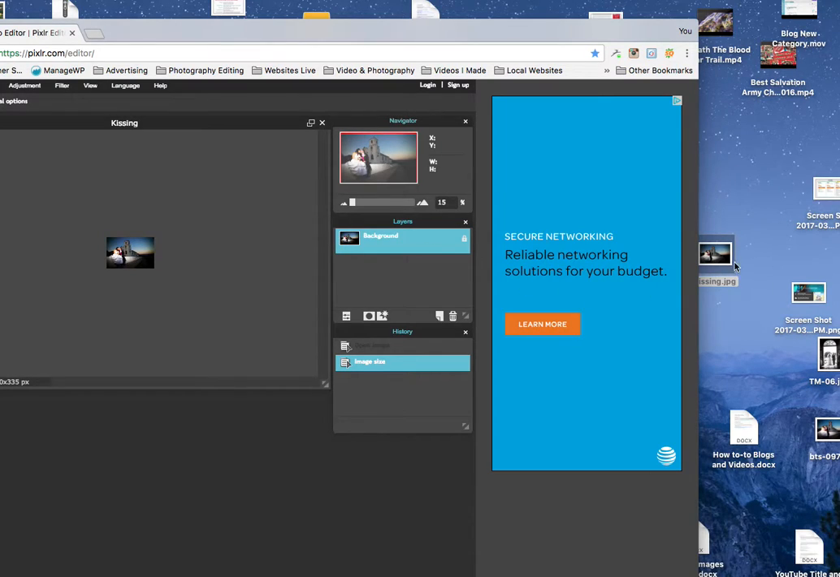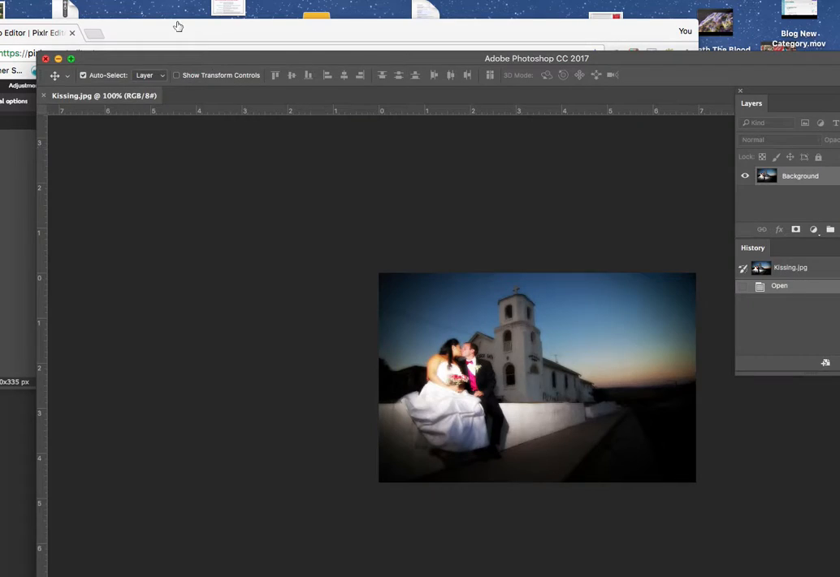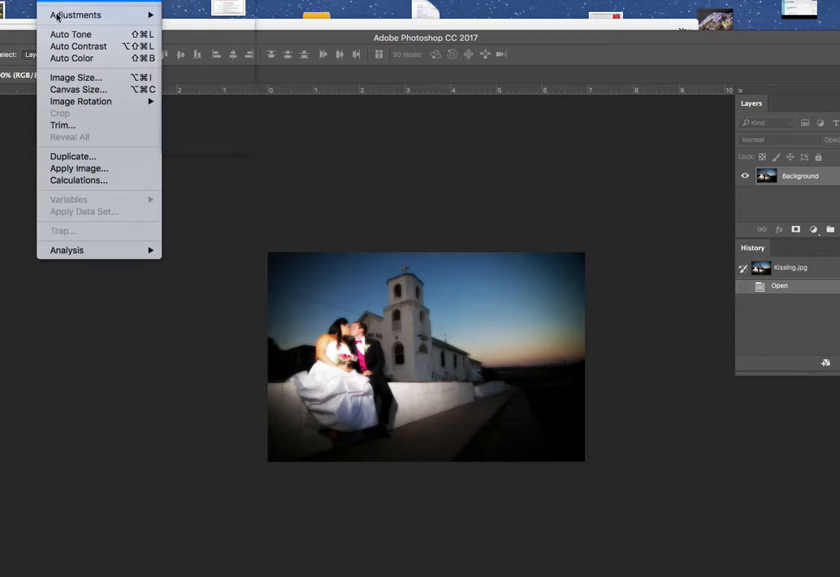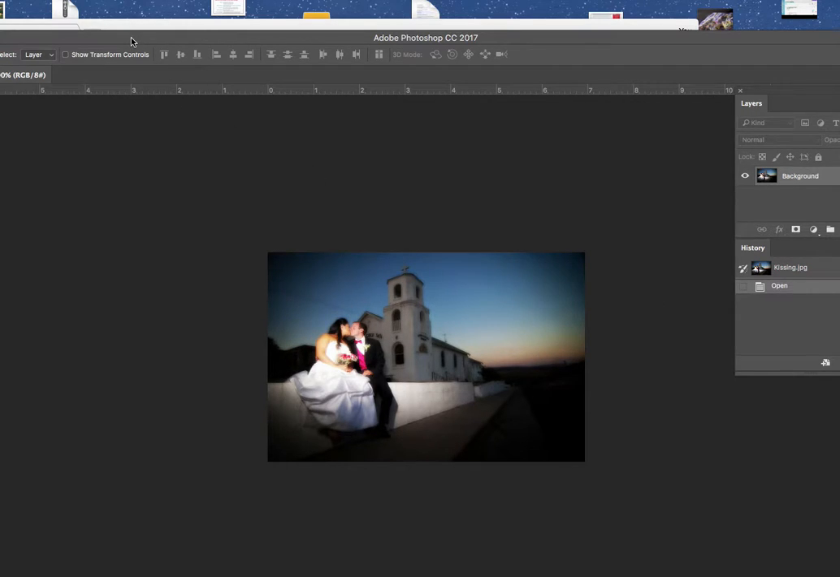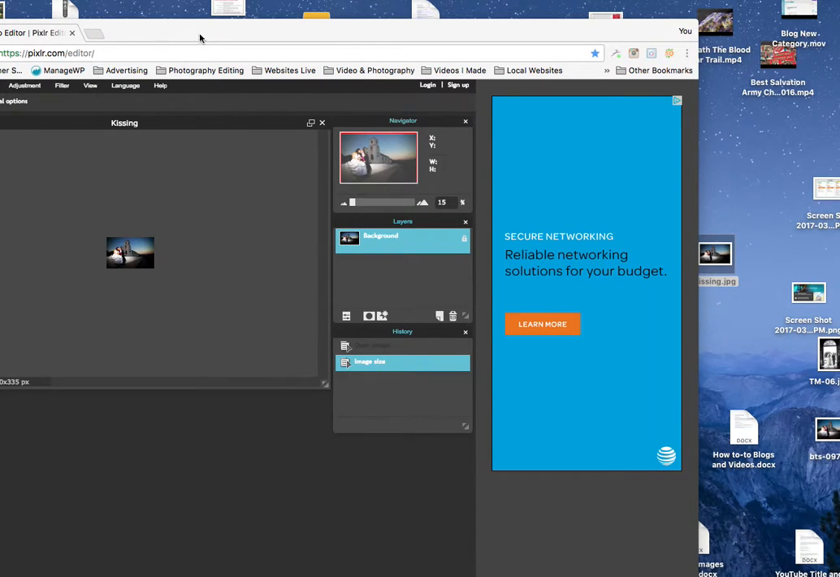Okay? Now if I go back and I'm going to open this kissing shot in my Photoshop, just to give you an idea what's going on. And then if I go to Image, give it an Image Size, you're going to see that it's a 7 by 4.5. So it's to the size we want. And then I'll hit OK. So there she is. That's the size we want. Okay. Now, closing out of Photoshop here.